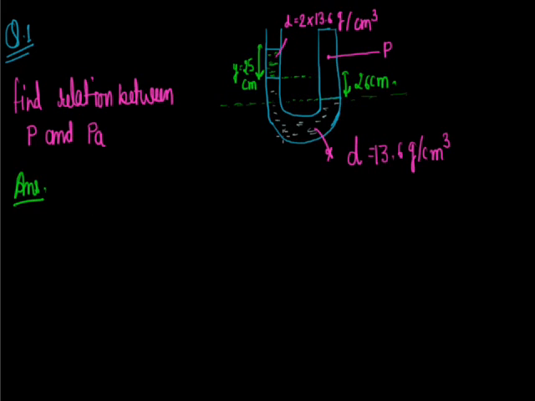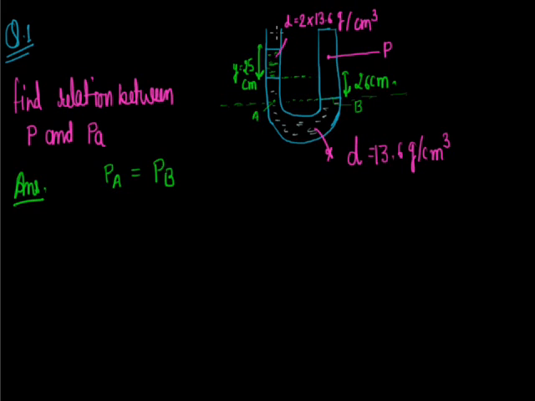So now by equating, suppose this point is A and this point is B. Now equating the pressure at A and B. At A, the pressure will be exerted by the atmosphere, by this liquid of height 25 centimeter and by this another liquid of height 26 centimeter. While at the point B, the total pressure exerted will be P, because this is a closed tube, so no atmospheric pressure will act at this level.